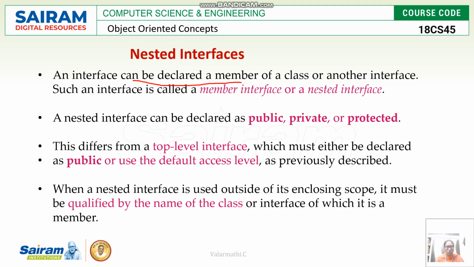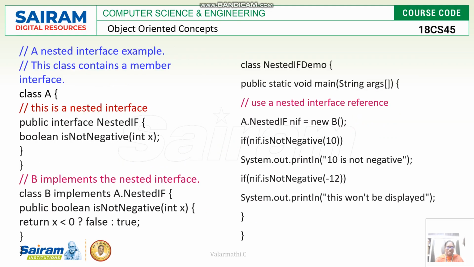A nested interface can also be declared public, private, or protected, and it differs from a top-level interface, which must be either public or use the default access level. Nested interfaces must be qualified by the name of the class or interface when used outside of their enclosing scope, right? So with this, we are going to see an example of a nested interface.